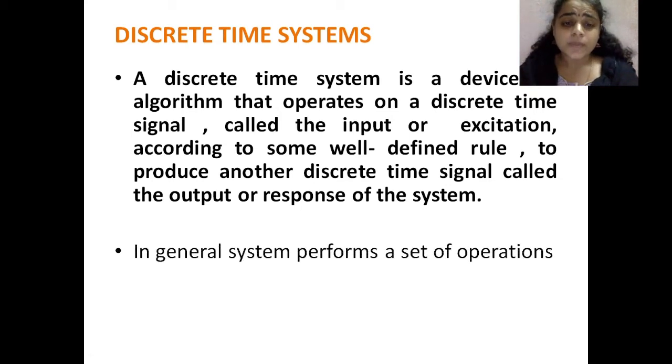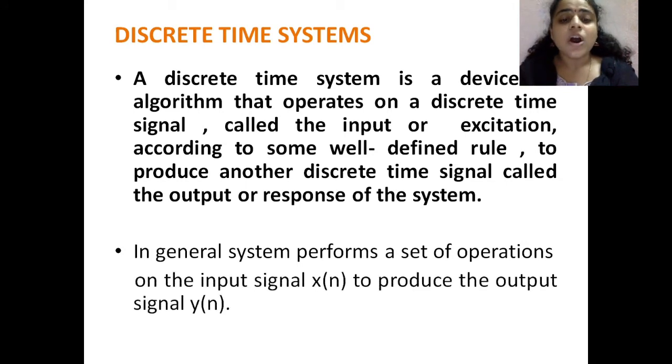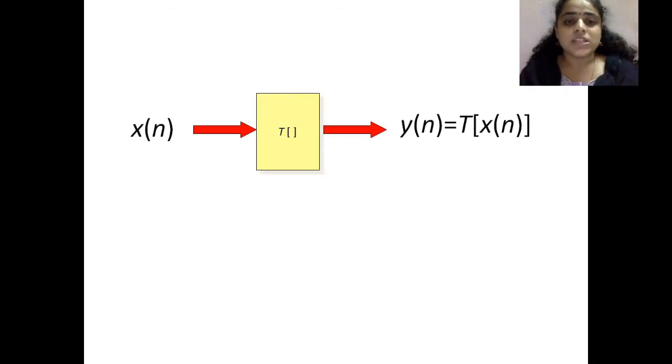In general, systems perform a set of operations on the input signal x of n to produce output signal y of n. If you observe, in the entire subject we are going to call the signal a sequence, x of n or y of n. Only in terms of small n we are going to describe. If you see this one, this is x of n.